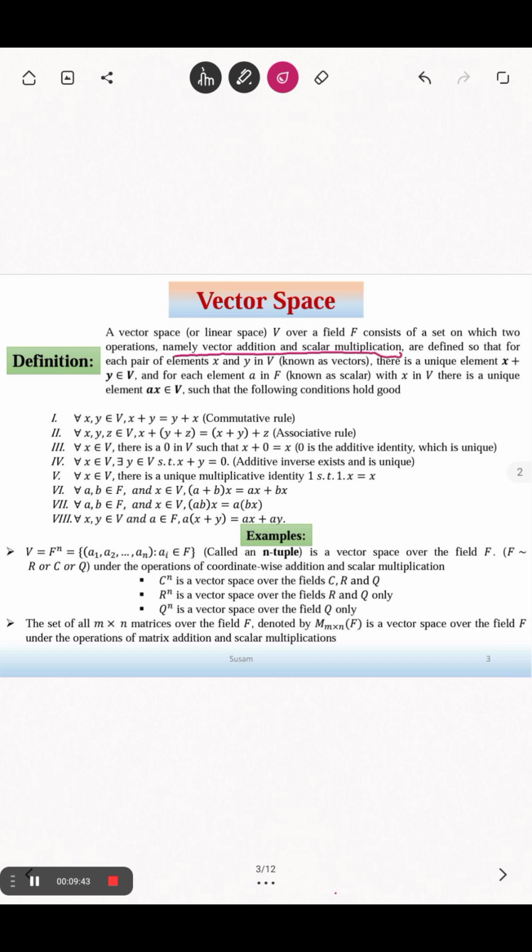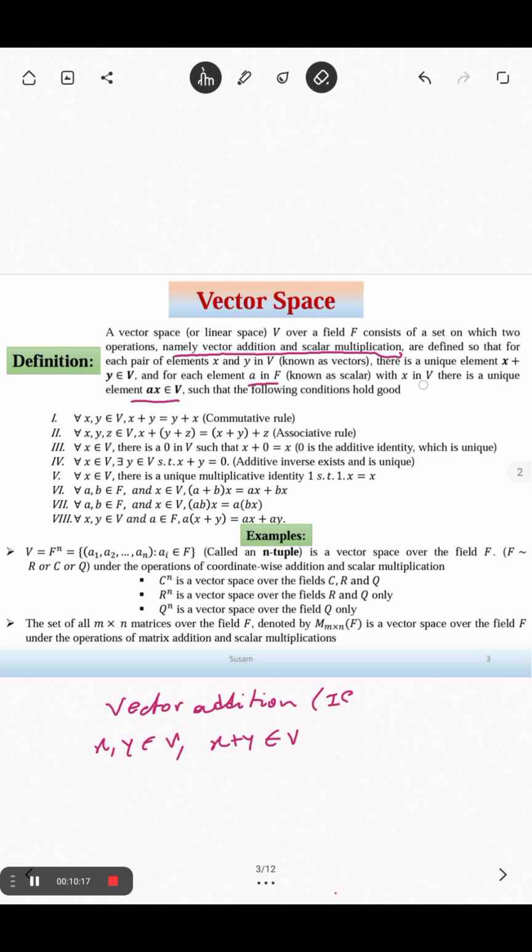Vector addition means internal composition: for any x, y in V, x plus y must be in V. That is internal composition, because the domain element contains two vectors. And scalar multiplication is external composition: for any a in F and x in V, there is a unique element ax in V.